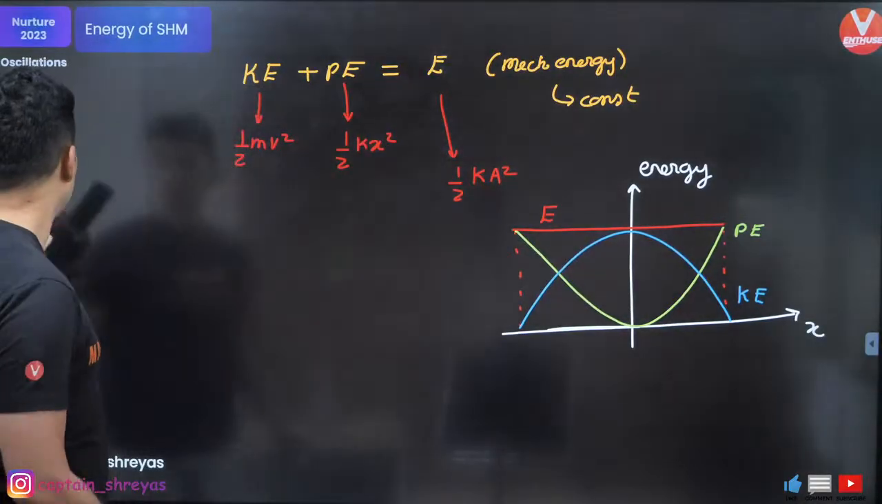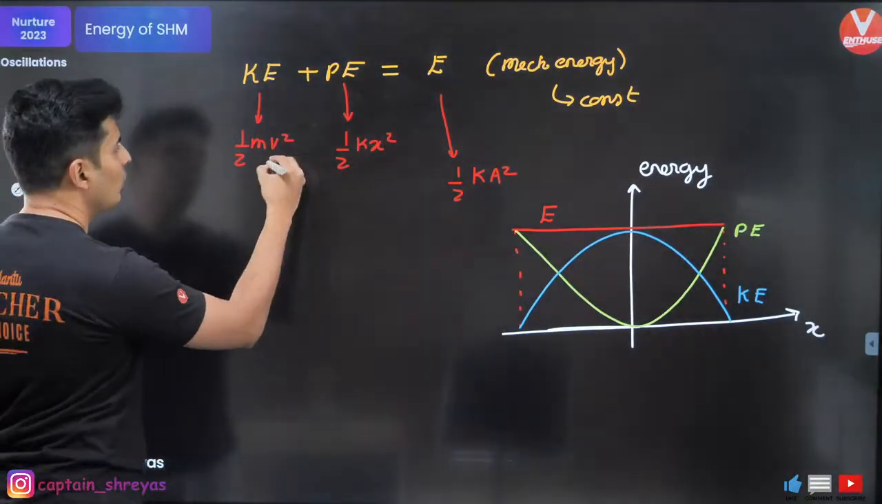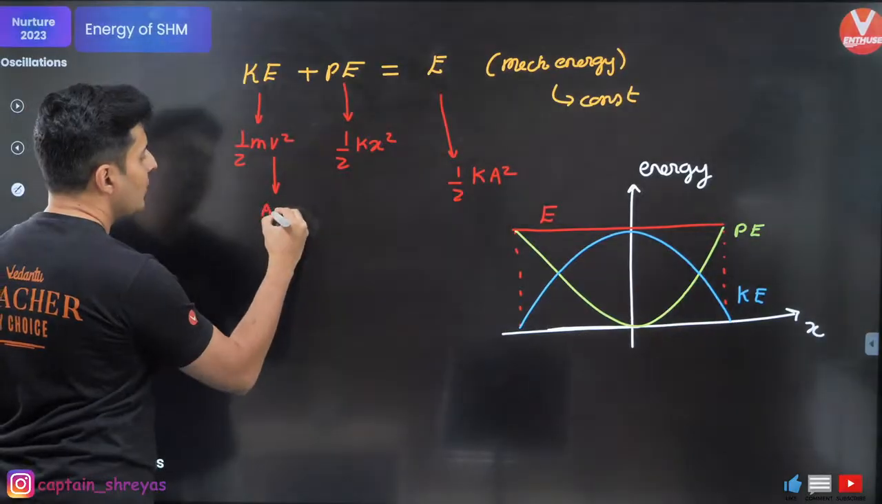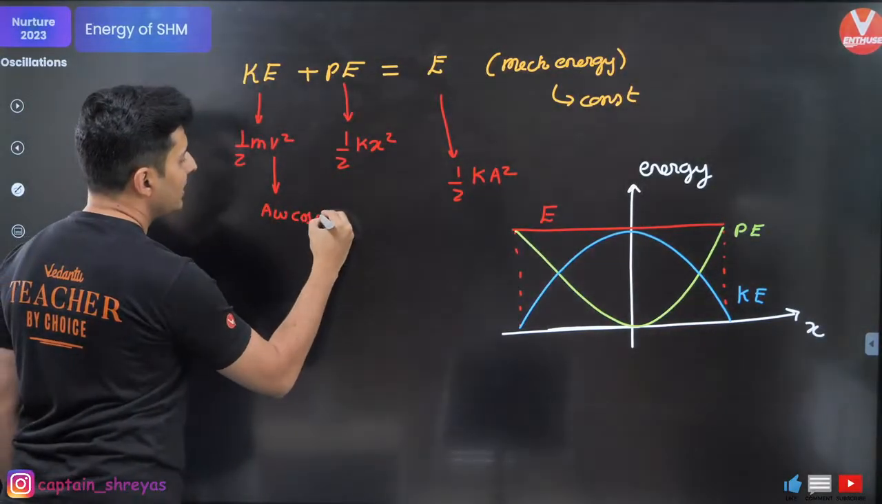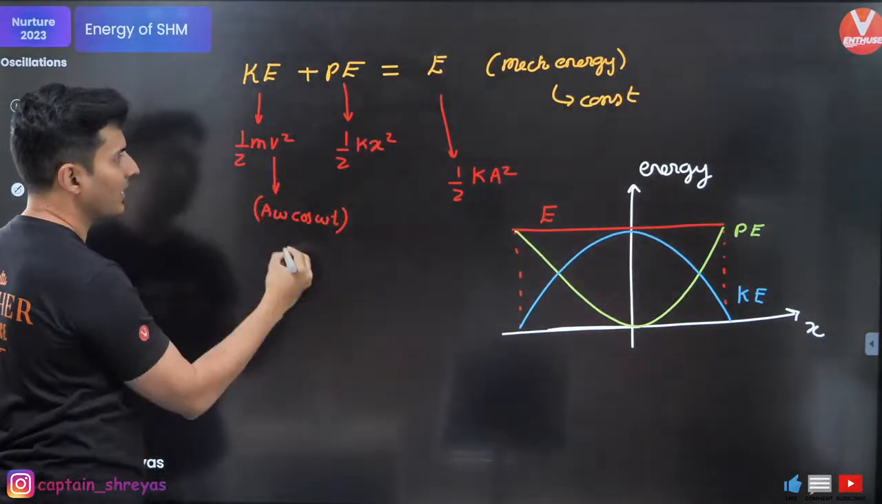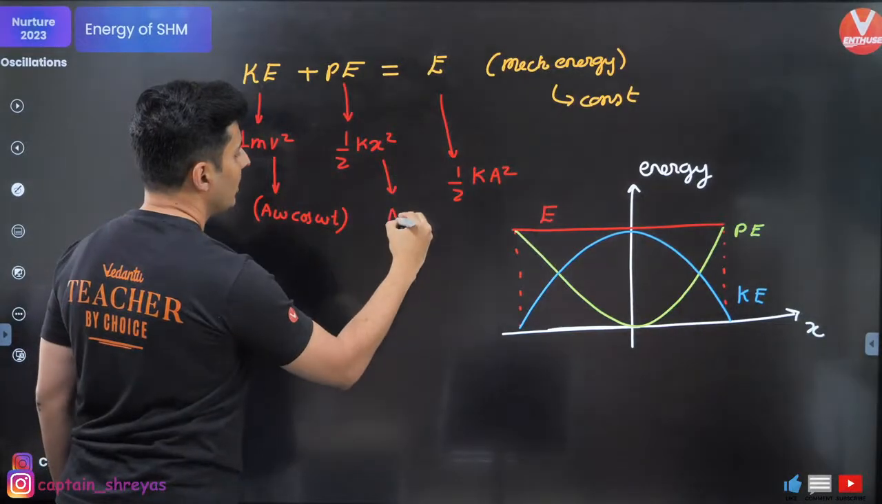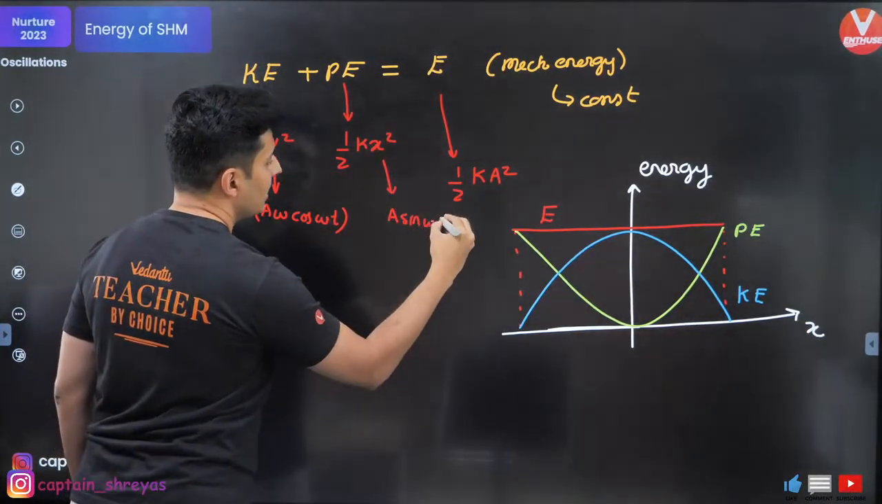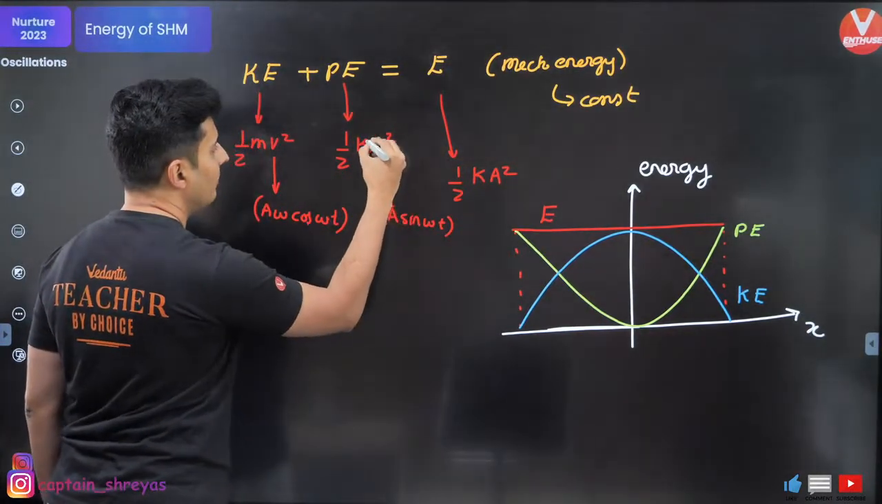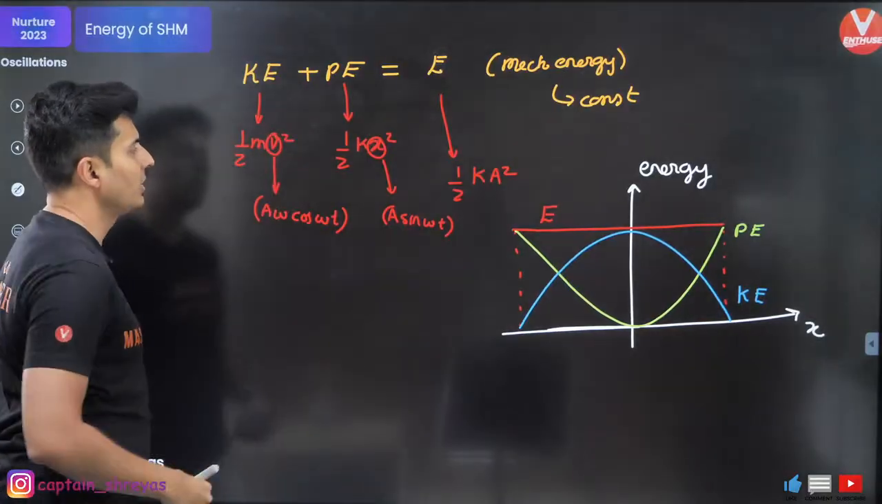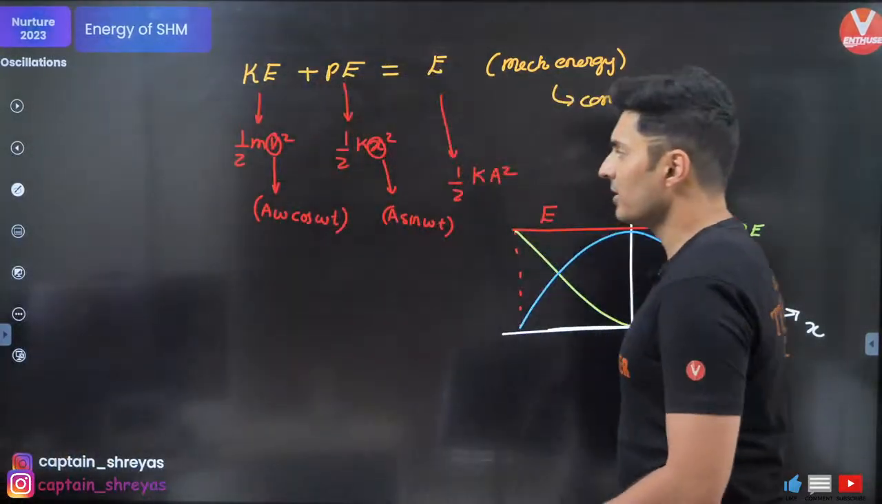Obviously, you can use the formulas for velocity and position, like you can use A omega cos omega t over here if you want it as a function of time, and for x you can put A sine omega t in case you want to replace the value of x over here or velocity over here. Okay, keep this in mind.